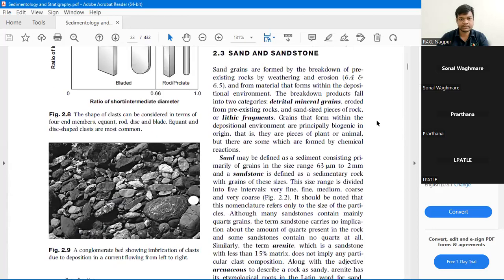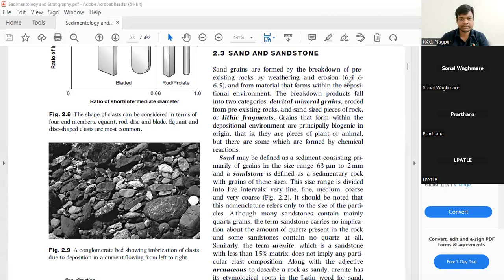Now coming towards sand. Sand and sandstone. Now what is sand? I just told you what sand is. Sand is defined as sediment consisting primarily of grains in the size range of 63 micrometers to 2 mm.